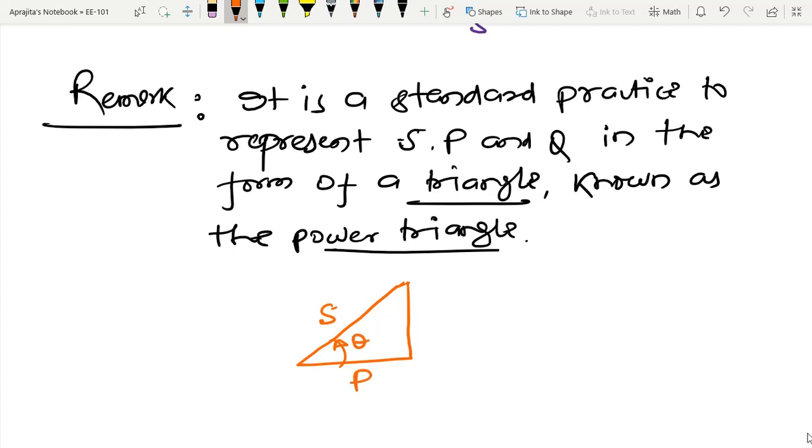So S can be projected using two different sides. So this side is Q, because this is equal to S cos theta, and this is equal to S sin theta. Due to that reason I have represented it like this, and this figure is called a power triangle.